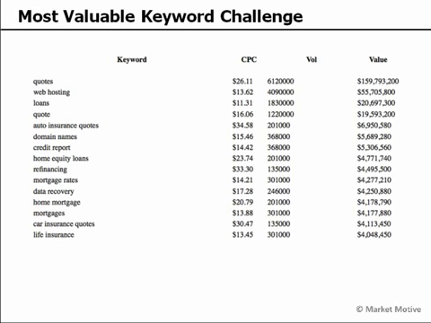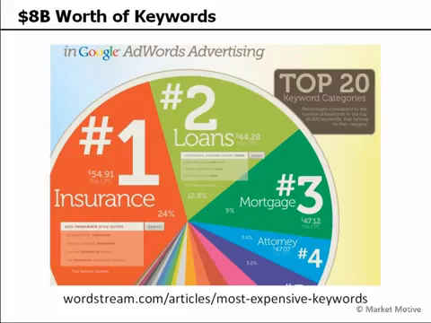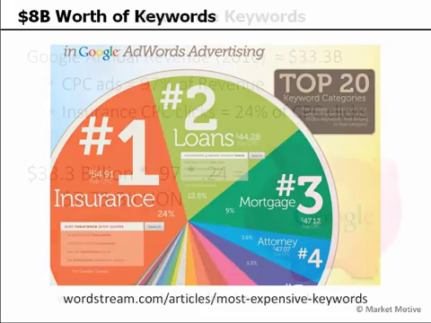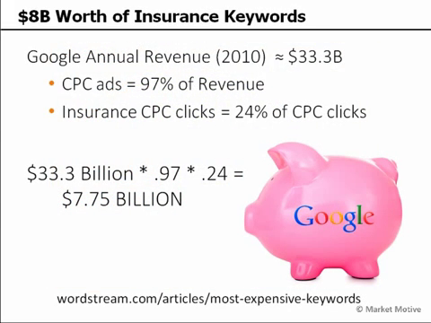So let's take that a little bit further with insurance, just because this is an industry that I'm fascinated with. And it's because of this most expensive keywords infographic from a company called WordStream. WordStream did this infographic that showed where Google makes its money in AdWords advertising. Google's annual revenue in 2010, when this was done, was about $33 billion. And of that, the percentage of that revenue from cost per click or AdWords is about 97%.